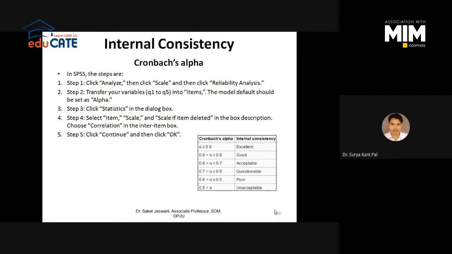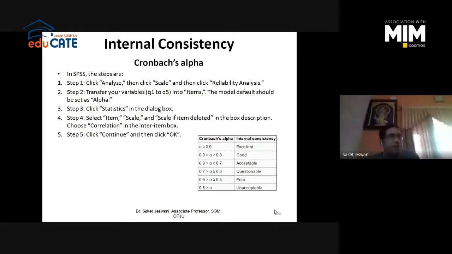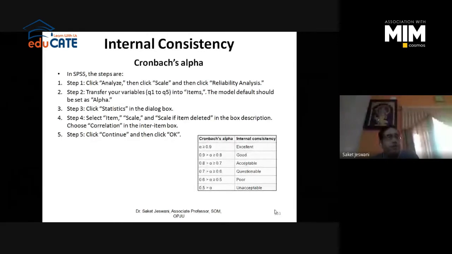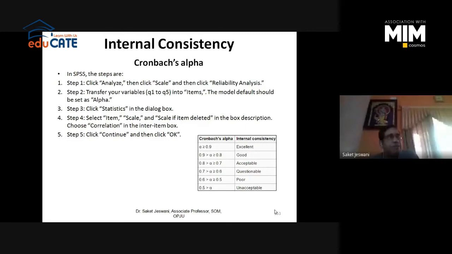Okay, sir. So if you're going for interval scale only, then you will check the reliability and validity. I was saying that if any variable does not meet the reliability score, alpha is poor, then you have to check for validity. And if validity suggests you discard any item or the whole variable itself, then you have to follow the validity rules and then again check for reliability. Right?